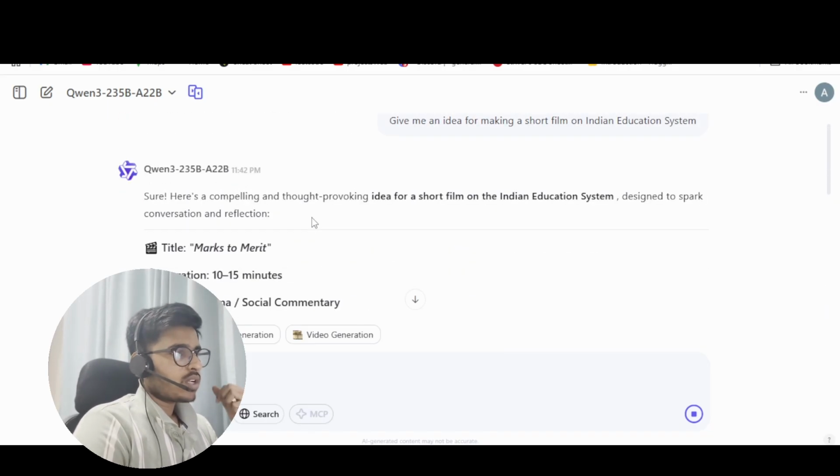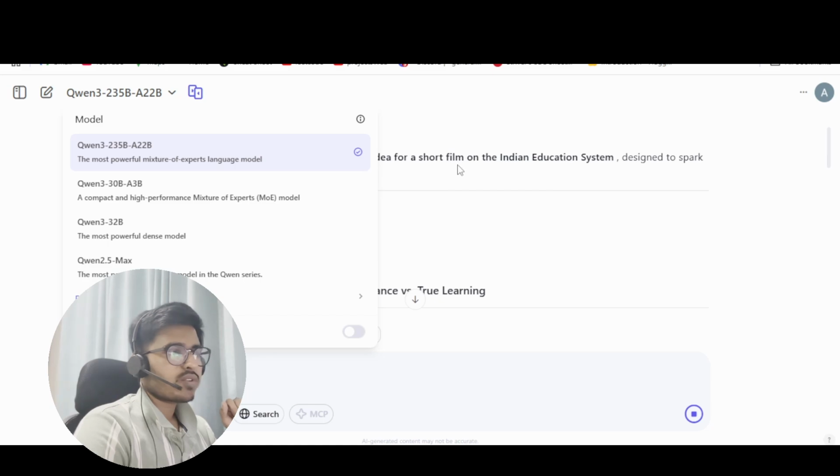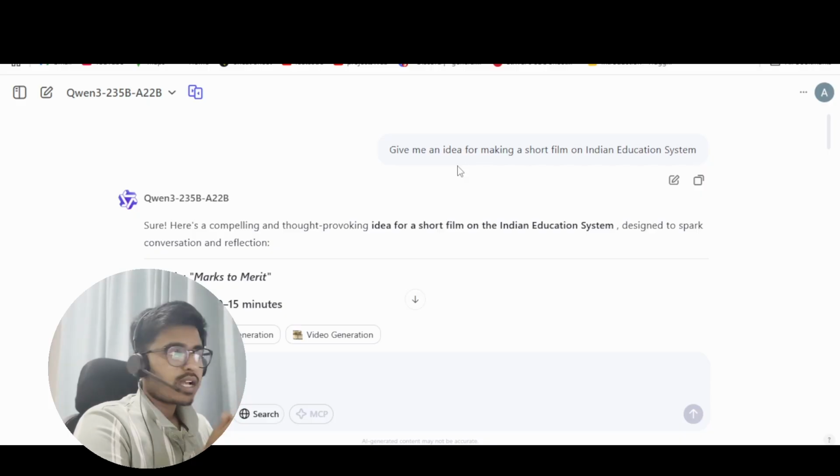So the crux over here is that this model is actually a mixture of expert language models. What that actually means is there are different models that are being clubbed together. They are being trained separately, and they have their own speciality.